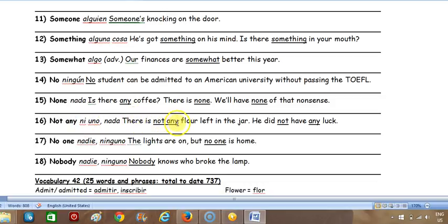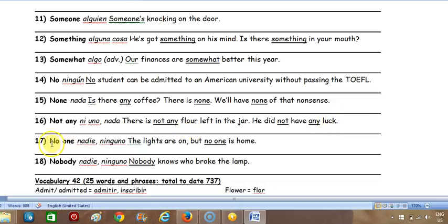There is not any flour left in the jar. He did not have any luck. Okay, so why is the "did" used here? Right, negation. And this is the antecedent, and this is the complement, and so the adverb goes right here. And this is not an adverb. This is an adjective, because it's qualifying luck. Isn't that crazy? Yeah, that's crazy.